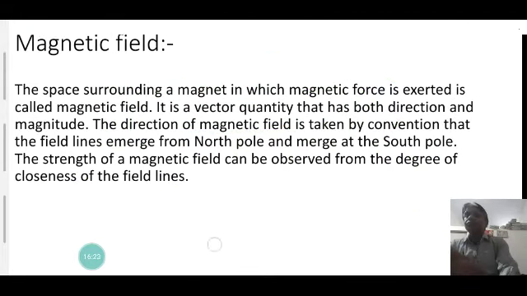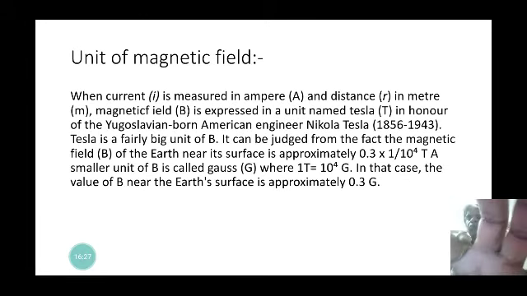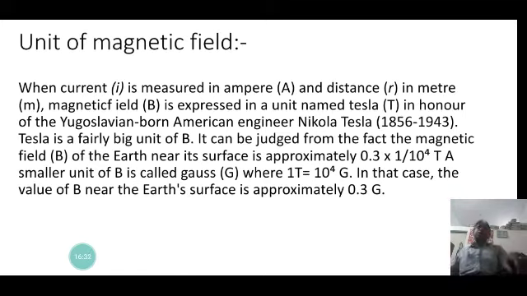Now, in the next slide we will discuss the unit of magnetic field, very important. That will also be discussed when a current carrying conductor produces a magnetic field, but the unit of magnetic field we would like to introduce first.